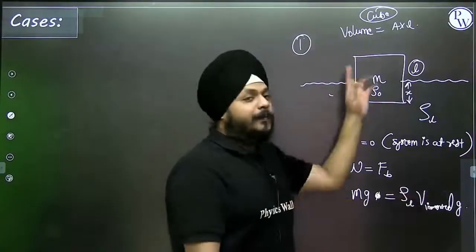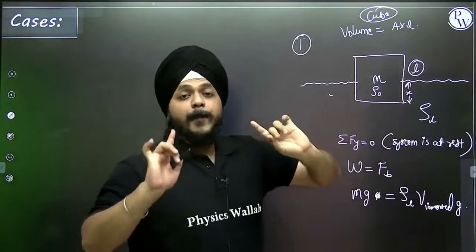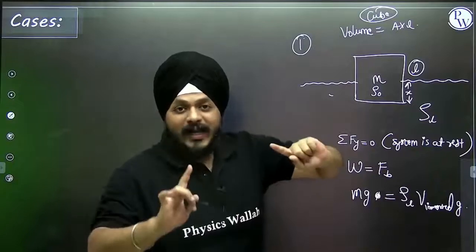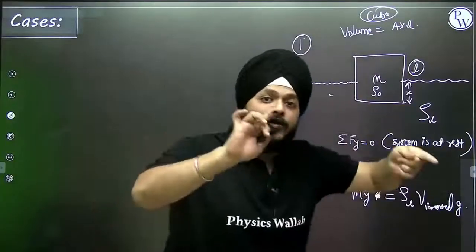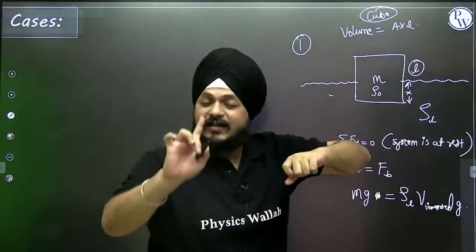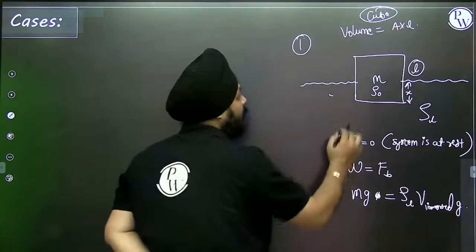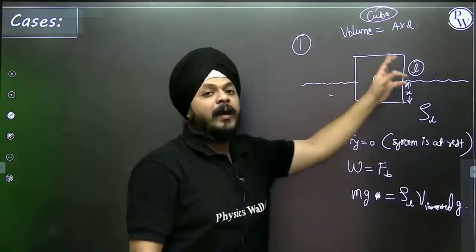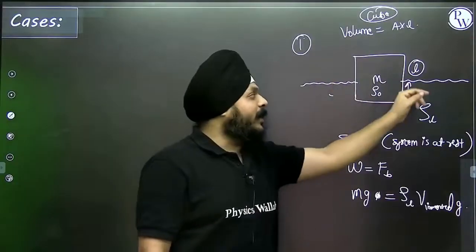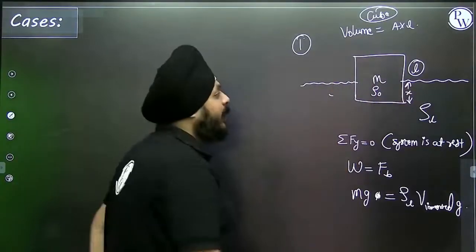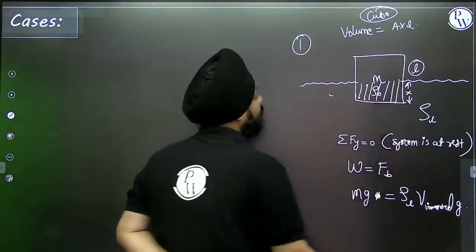They used to apply the buoyant force on the entire object. No. Buoyant force only acts on that part of an object that is immersed inside the fluid. Here you can see the entire part is not immersed inside the fluid. Only the x part is immersed. So it means that buoyant force is only acting on this much part.